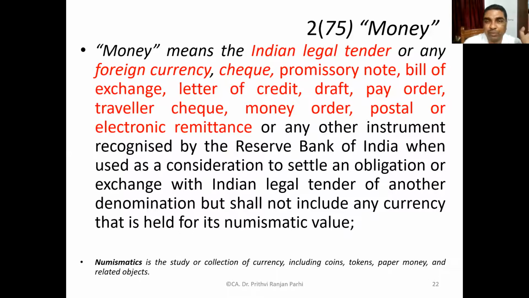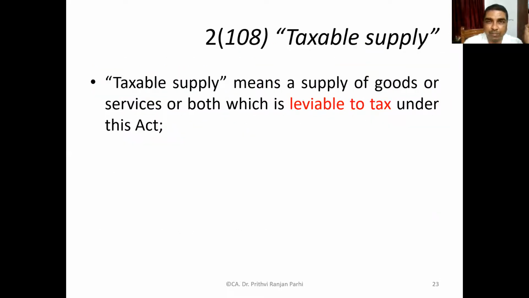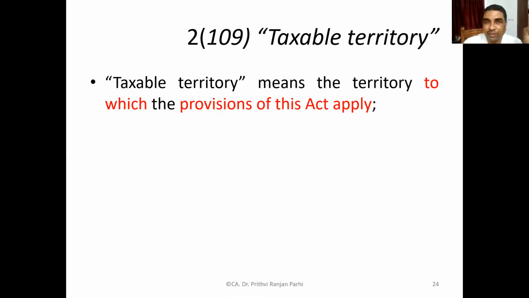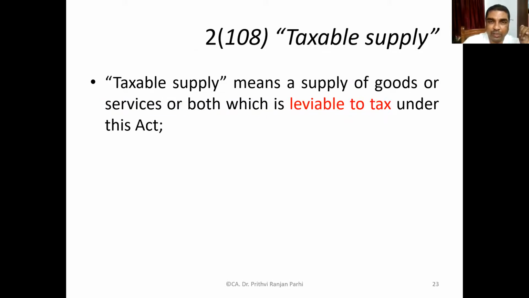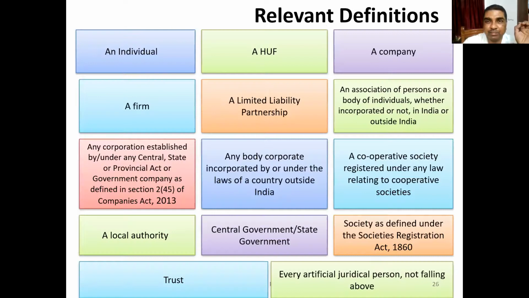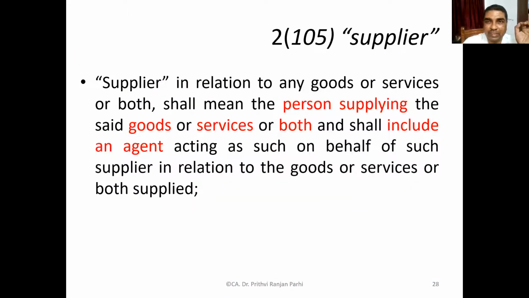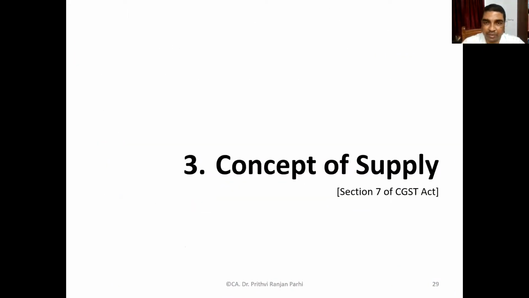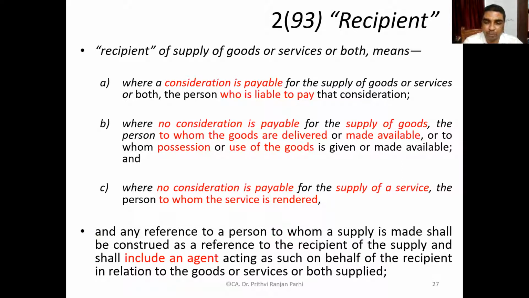Few more terms also we need to understand. Few more definitions, like what is taxable supply. Supply, I'll broadly tell you, I have already told you. Now, what is taxable supply? What is taxable territory? What is the meaning of person? Who is a recipient? Who is a supplier? We need to understand these few more terms.